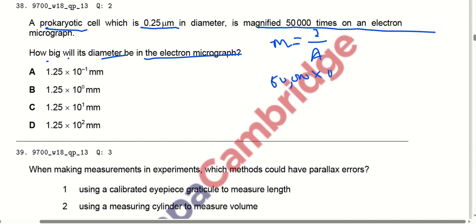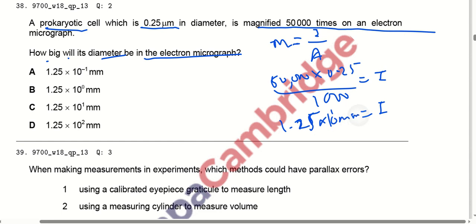Multiply it with 0.25. As we have to find the final answer in millimeters, we will divide it by 1000 and we find out that the image size comes out to be 1.25 × 10^1 millimeter. So option C is correct here.